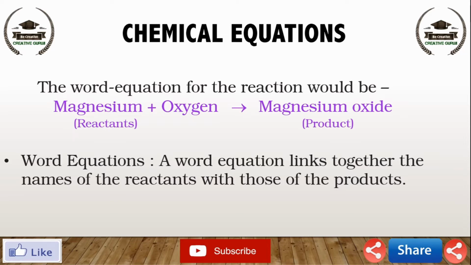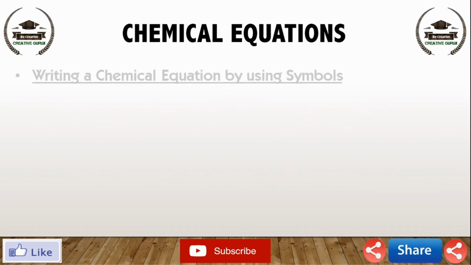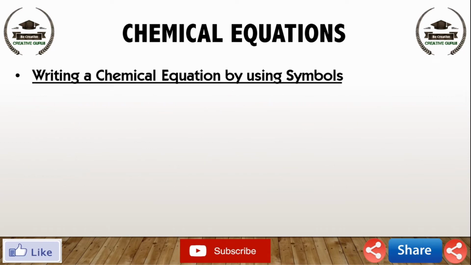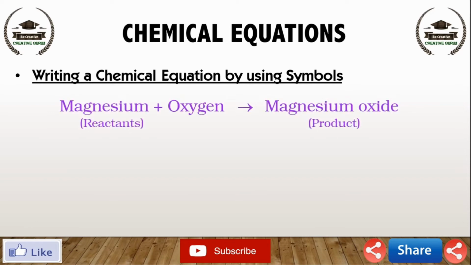Writing a chemical equation by using symbols. Is there any other shorter way for representing chemical equations? Yes, chemical equations can be made more concise and useful if we use chemical formulas instead of words. A chemical equation represents a chemical reaction.